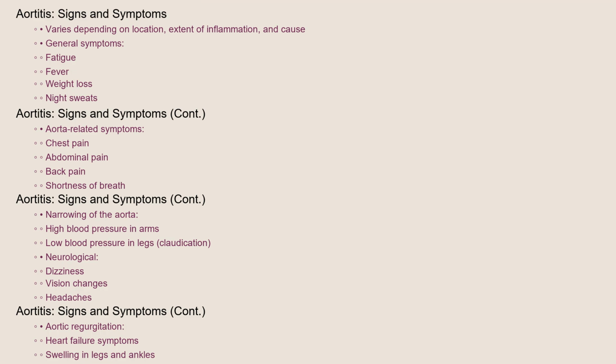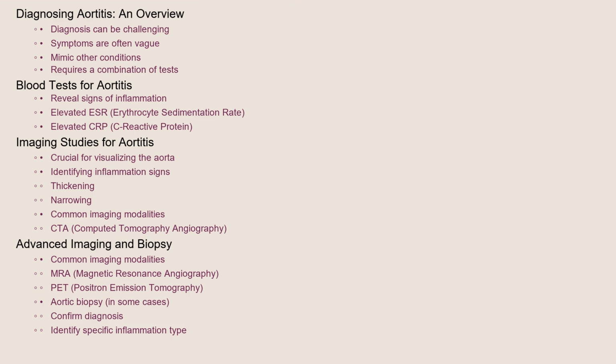Diagnosing aortitis can be challenging as the symptoms are often vague and can mimic other conditions. Diagnosis typically involves a combination of physical examination, blood tests, and imaging studies. Blood tests can reveal signs of inflammation, such as elevated erythrocyte sedimentation rate (ESR) or C-reactive protein (CRP). Imaging studies are crucial for visualizing the aorta and identifying any signs of inflammation, thickening, or narrowing. Computed tomography angiography (CTA), magnetic resonance angiography (MRA), and positron emission tomography (PET) scans are commonly used for this purpose. A biopsy of the aorta may be performed in some cases to confirm the diagnosis and identify the specific type of inflammation.